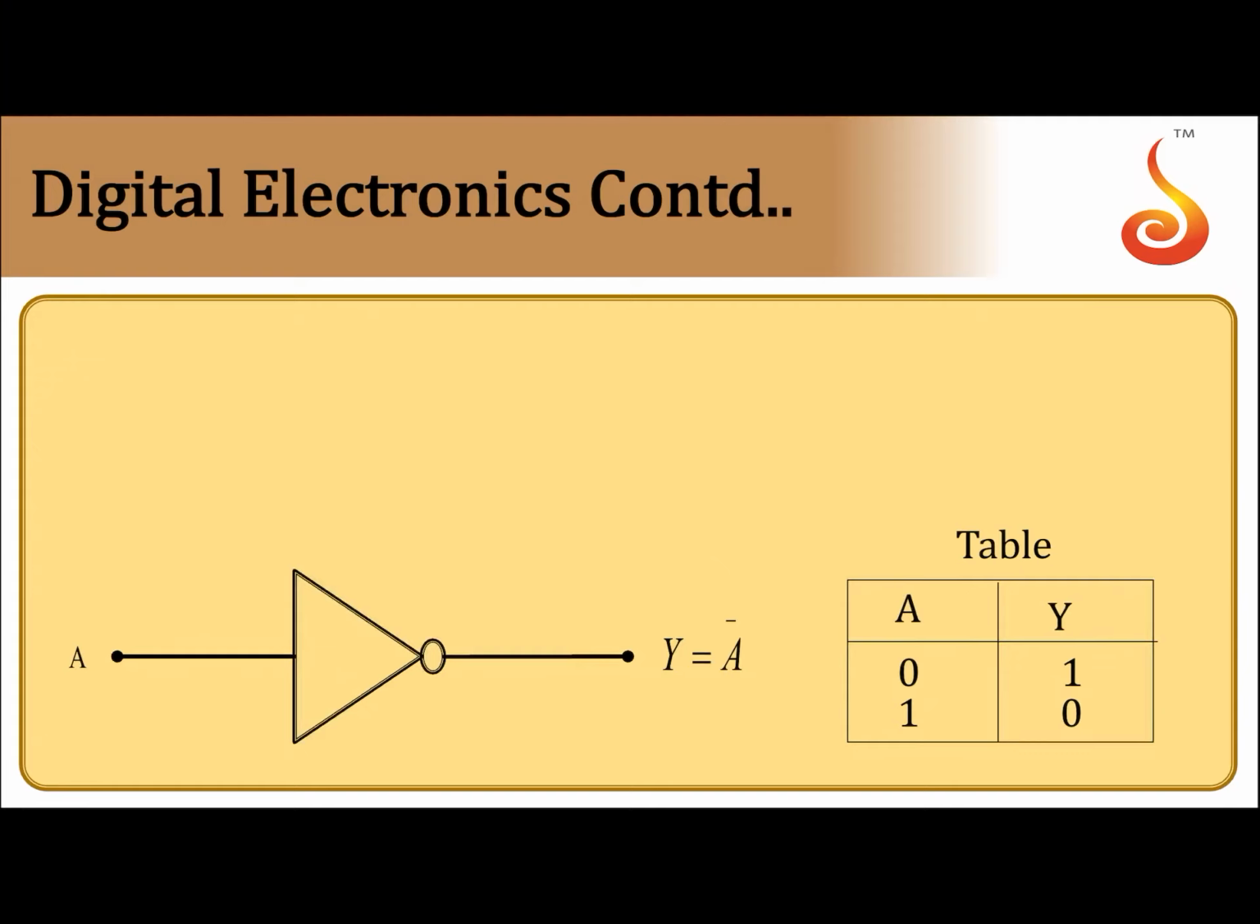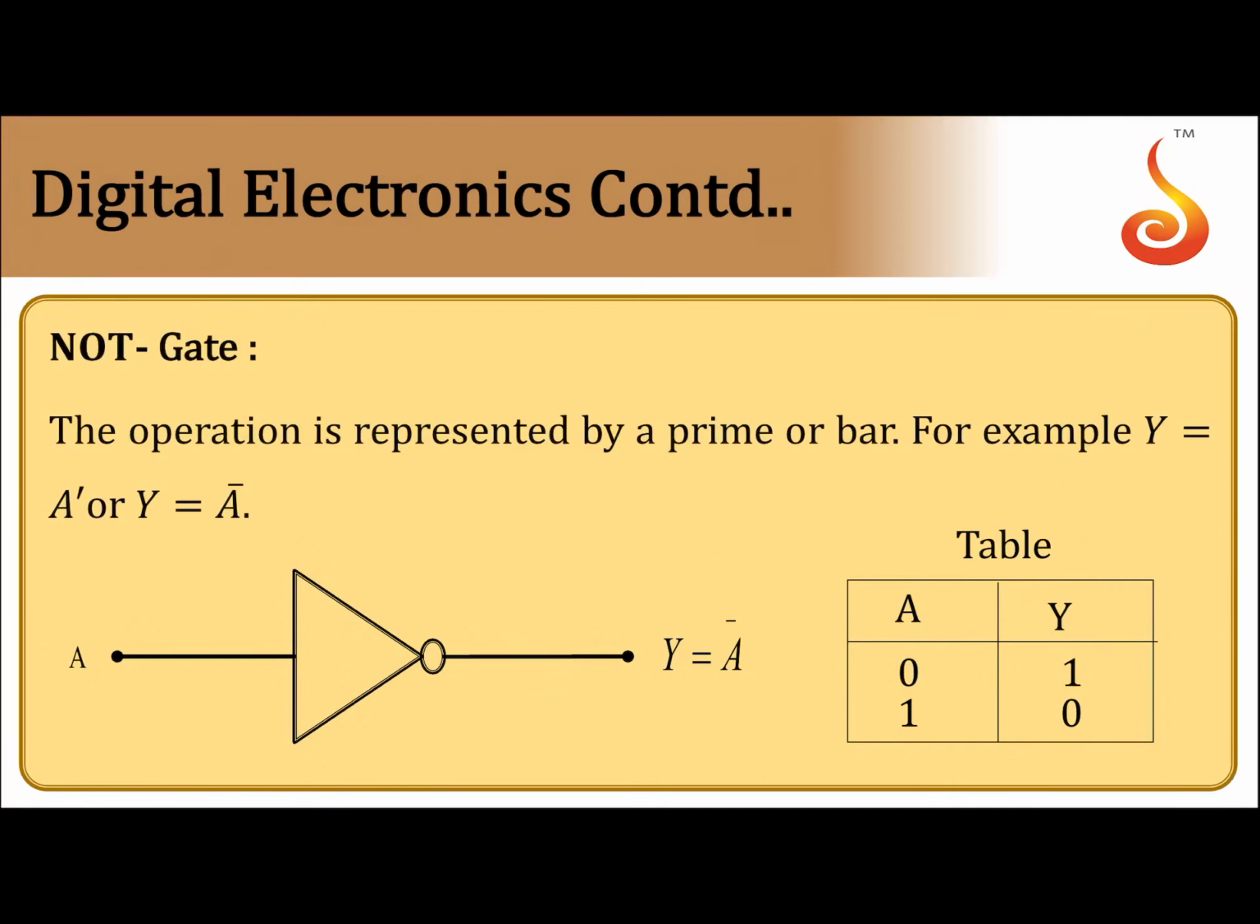Then the next one is the NOT gate. The NOT gate is the prime operation or negation operator. If A is the input, then the output will be A bar. A bar means complement of A. So if A is equal to 0, the complement of A is 1. If A is equal to 1, the complement of A is 0. So this is the function of the NOT gate. It is used to invert a given signal.